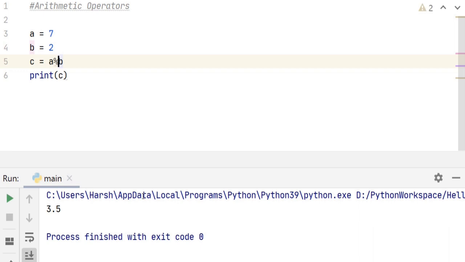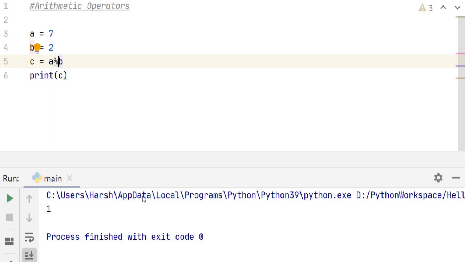Now let's take the same example. If we divide 7 by 2, it will give us 1 as our remainder. 2 3s are 6 and 1 remains, right? So c is equal to a modulus b will give us 1. This is really useful in finding if a number is an even number or not.